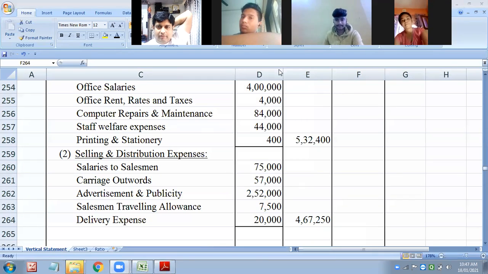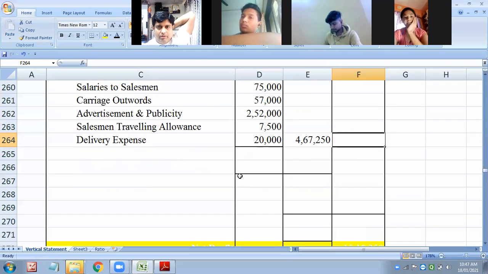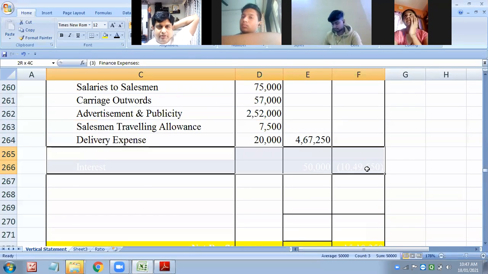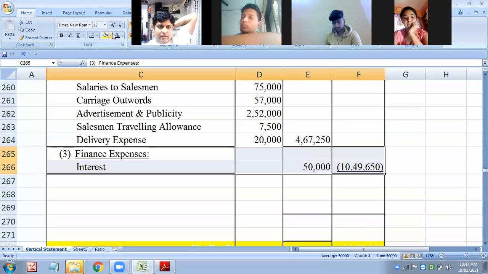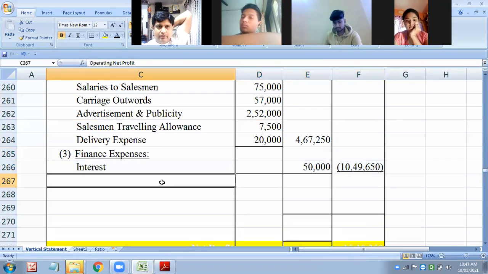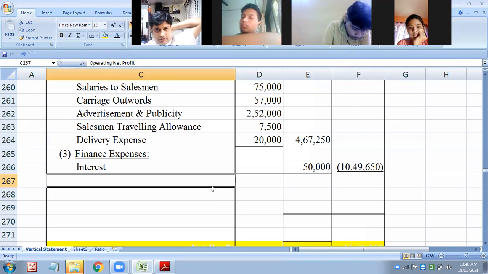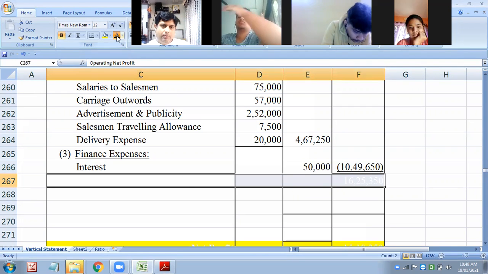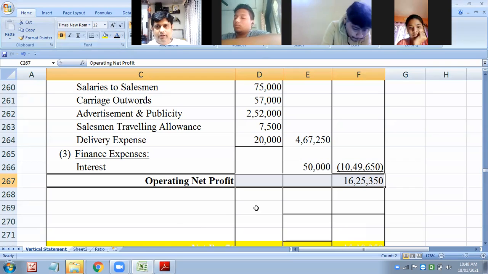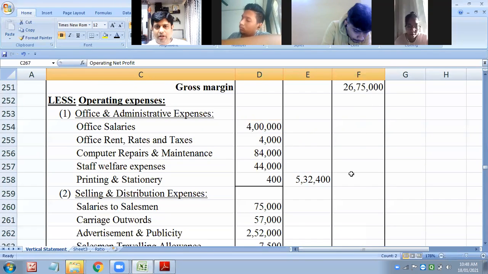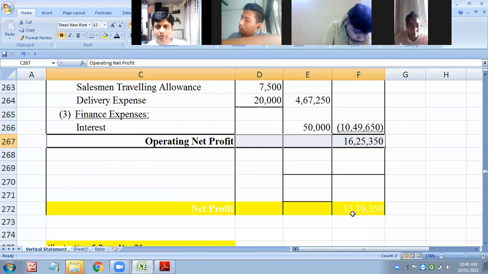Good, good, very good. So there was another finance expense also. There was interest, one item. Take it back. So whatever is left out is operating net profit. So from gross margin, deduct total operating expenses, and see what we are left with.